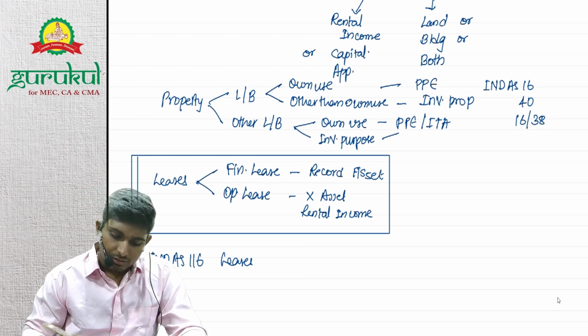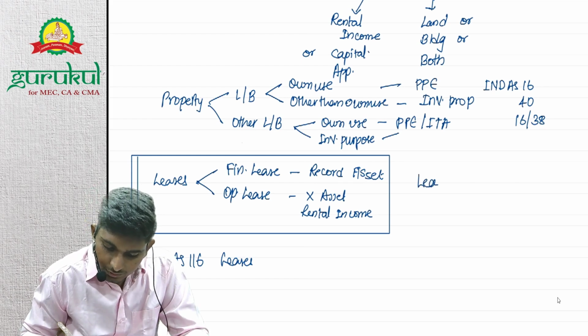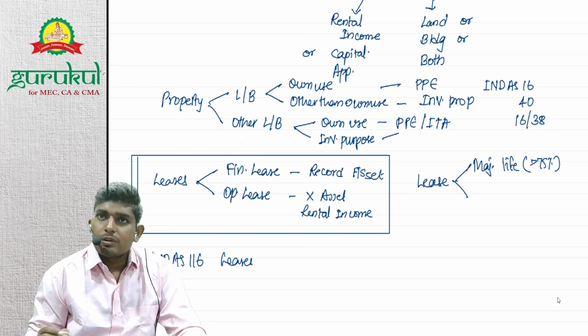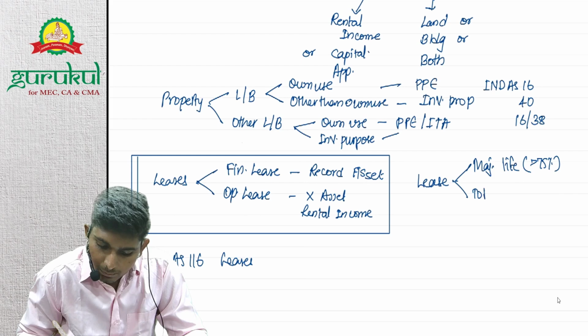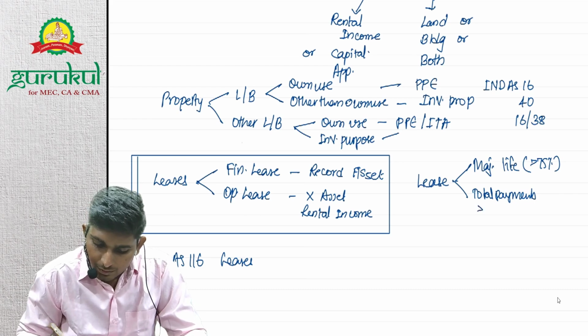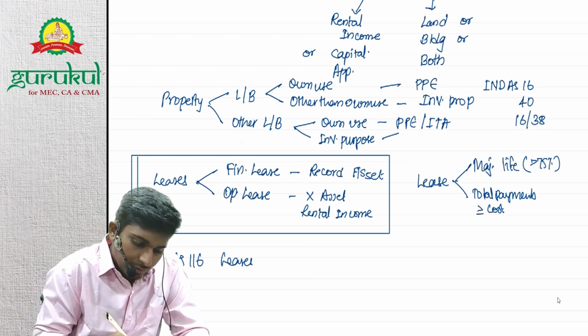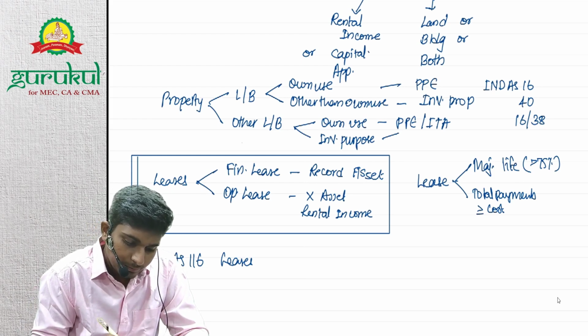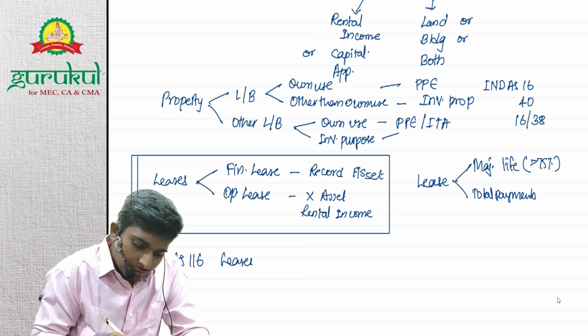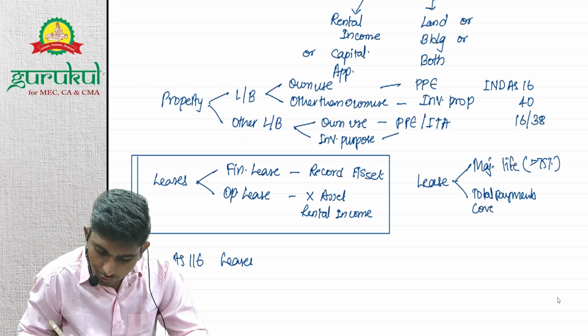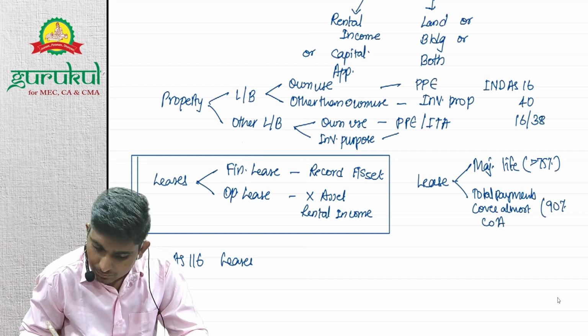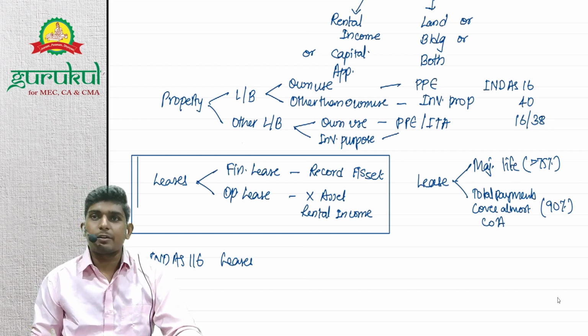If the lease covers the majority of the life of the asset, which is basically 75%, or total payments cover almost the cost of the asset, which is basically 90%, then we used to classify the lease as a finance lease, on either condition.